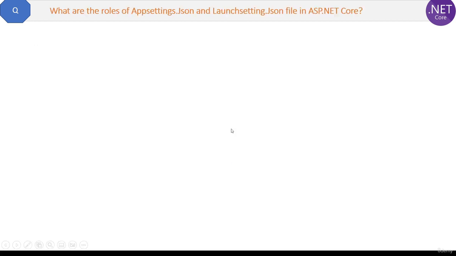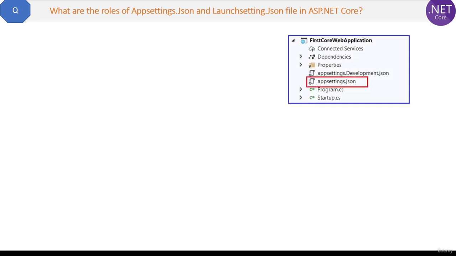What are the roles of appsettings.json and launchSettings.json file in ASP.NET Core? Here is the appsettings.json file screenshot present in the solution.